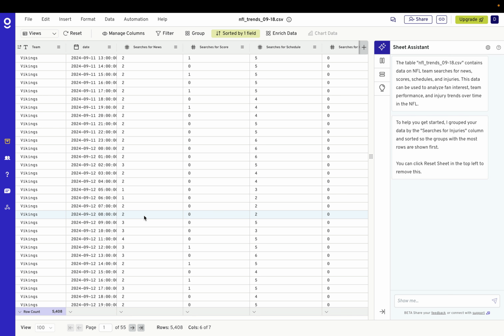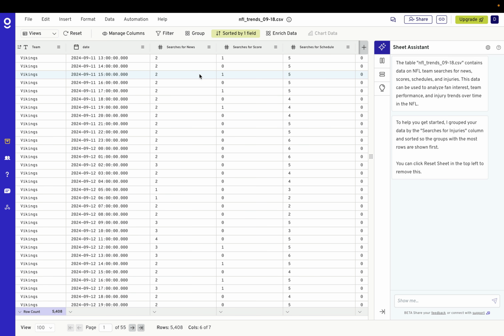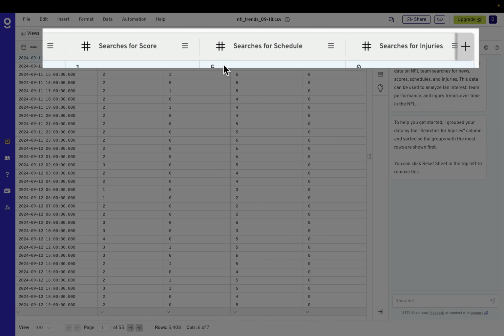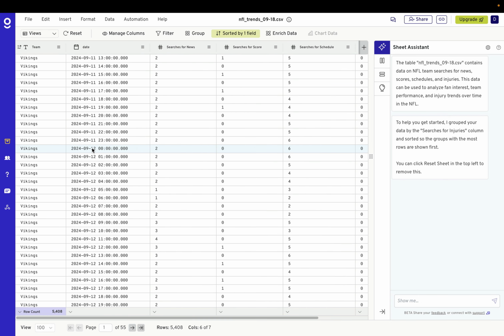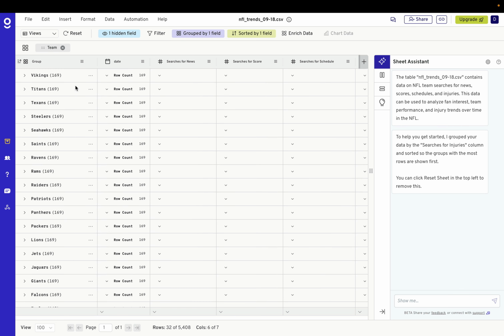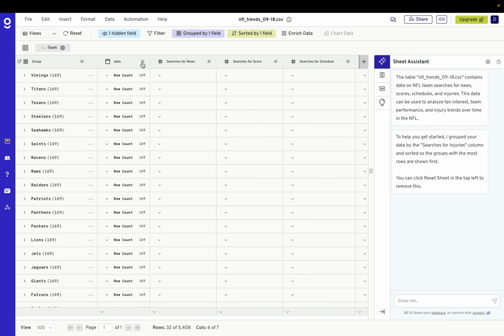So I've got team name, date, and time. Google Trends outputs the data in hourly increments. What I did in the Python script was look at trends for the team name plus news, so Vikings news, Vikings score, Vikings schedule, and Vikings injuries. Then we repeated the same thing for all 32 teams in the NFL. So if I group this, I can see that here. We can also group the data by date, so we could look at it over time.